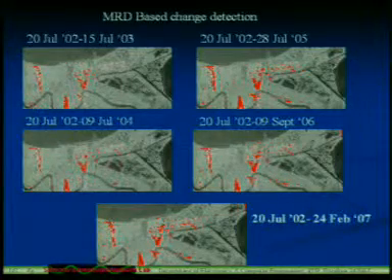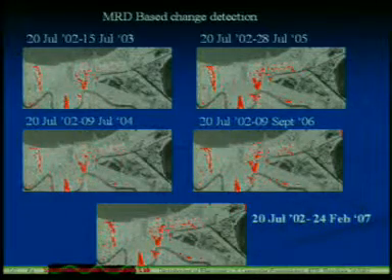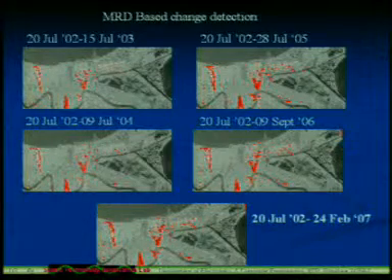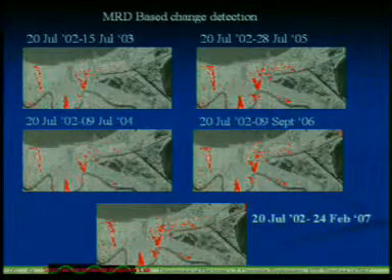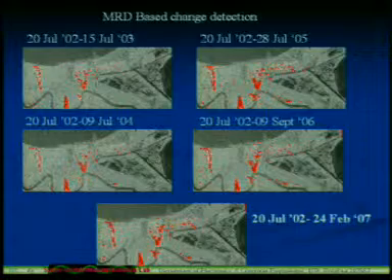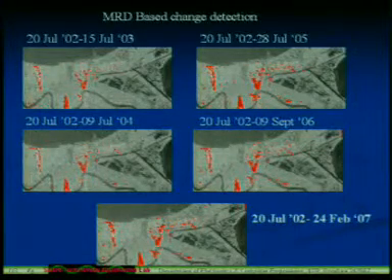First, this is the MRD, mean ratio detector based change detection map, between 2 to 3, 2 to 5, 2 to 4, 2 to 6, and you can see that we got some changes. The red points show the changes for the different years.